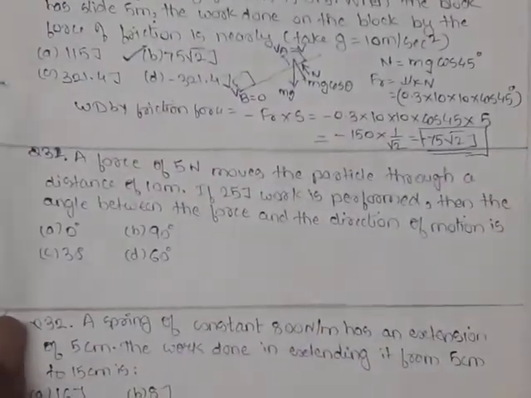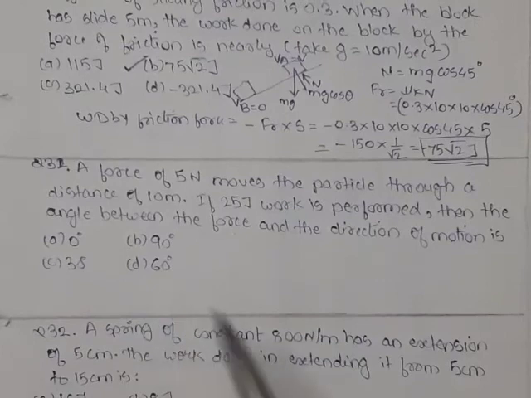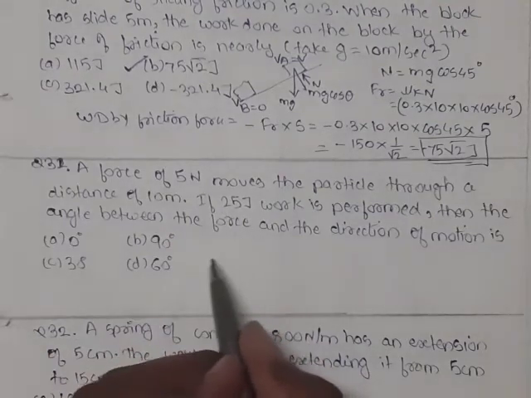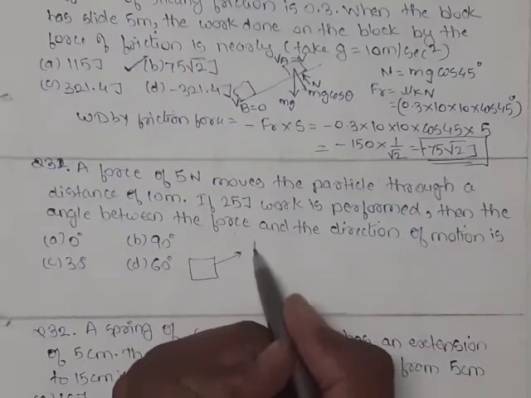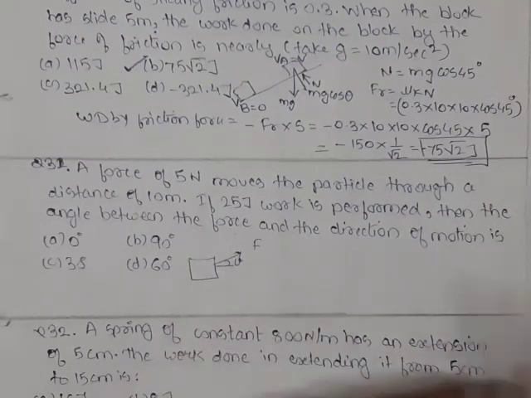Now question 31. A force of 5 Newton moves the particle through a distance of 10 meter. If 25 joules work is performed, then the angle between the force and direction of motion is. So here this force is acting inclined and this angle is theta. So you have to find out what is this angle.